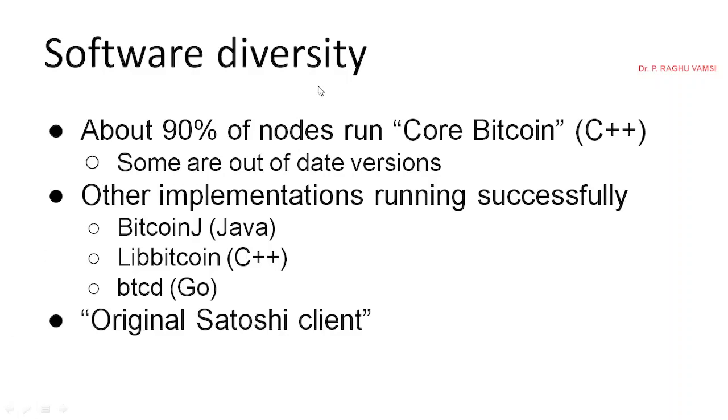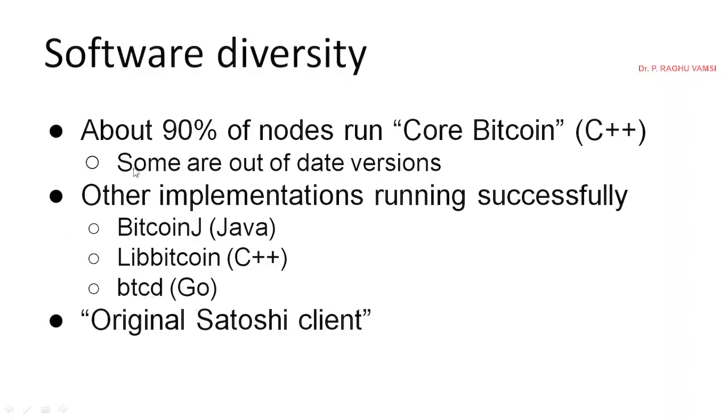These are the applications. Core Bitcoin is one application which was already developed in C++. Other applications are like Bitcoin J, which is also an application. Lib Bitcoin is also developed in C++. BTCD is in the Go language.